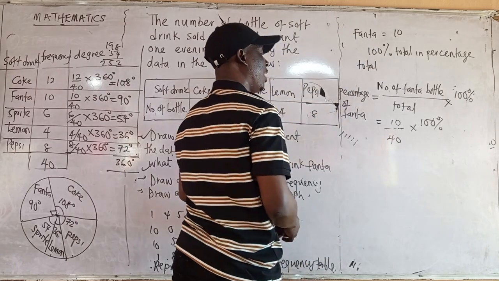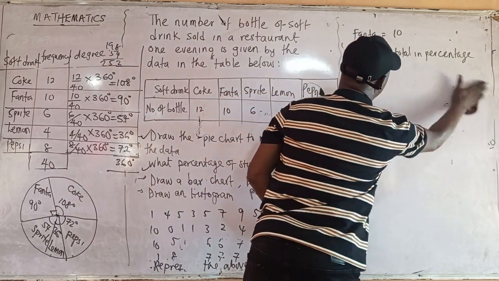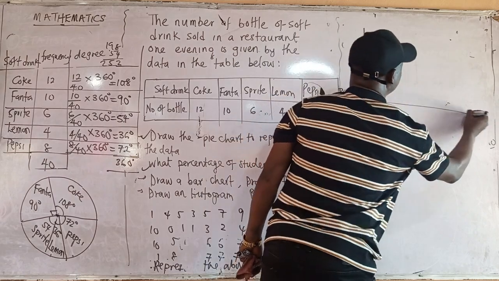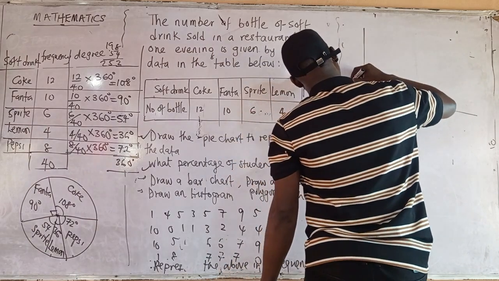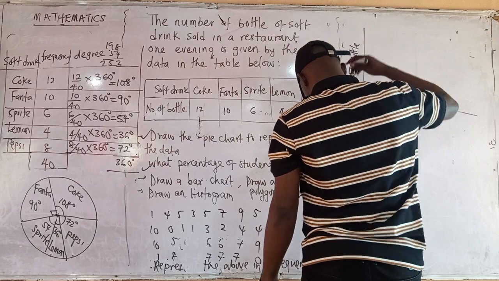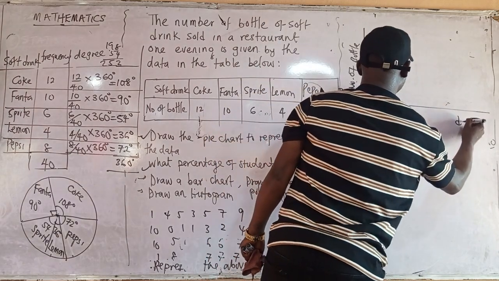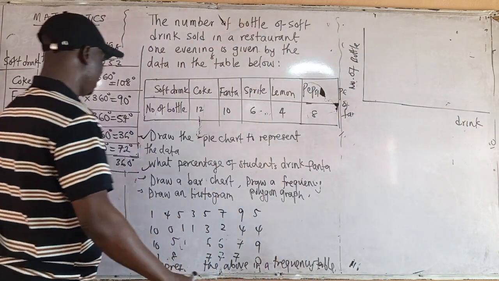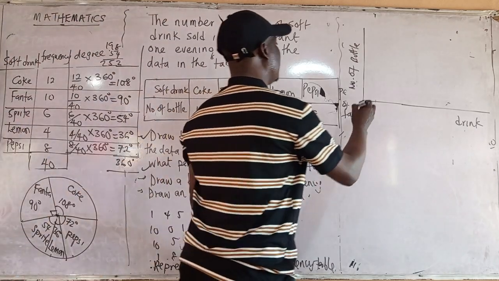Now, how do you draw your, what we call it, bar chart and histogram? The difference between bar chart and what? Look at the pie chart. I will have a number of bottles. I will have your drink here. Drink. Now in this case, once I have that, I will now have what?